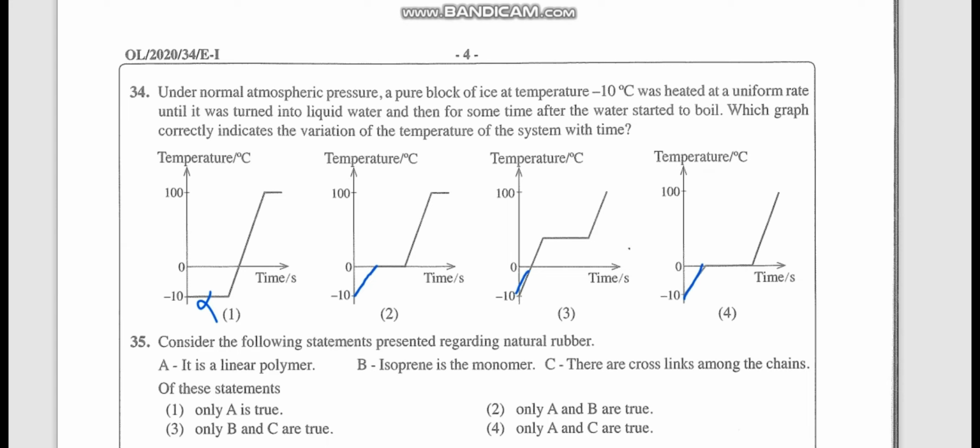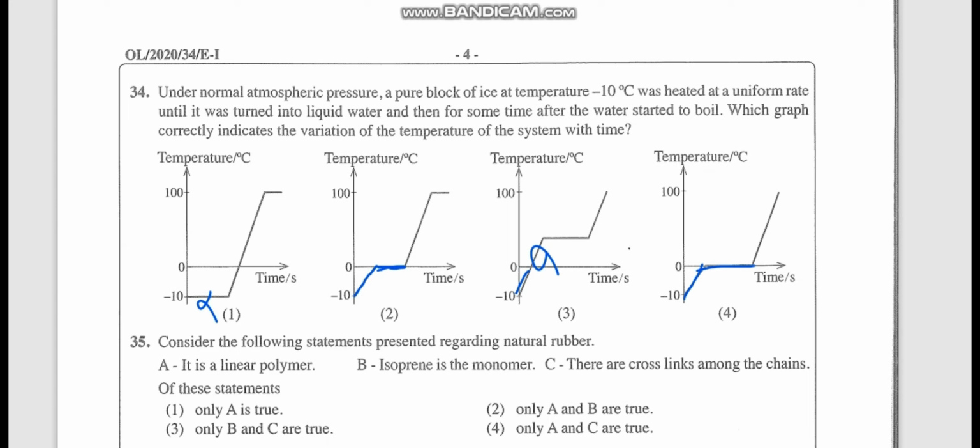Then what happens? At 0 degrees Celsius, ice is starting to melt. Ice is turning to liquid. That means a state change is taking place from solid to liquid. So when the state changes take place, energy is used for the state change, not for the temperature increment. So temperature will be constant. So the third one is wrong. The fourth one here is correct.